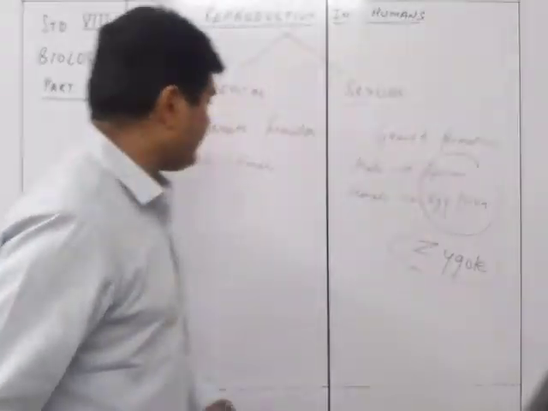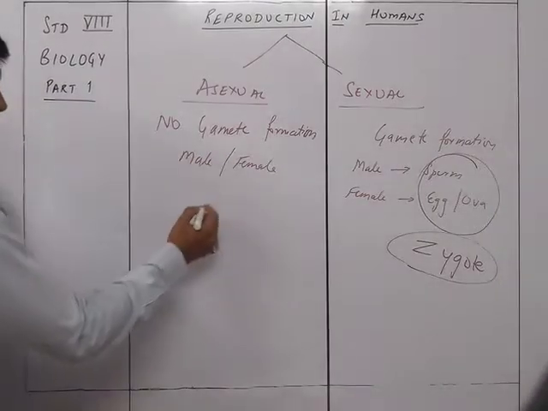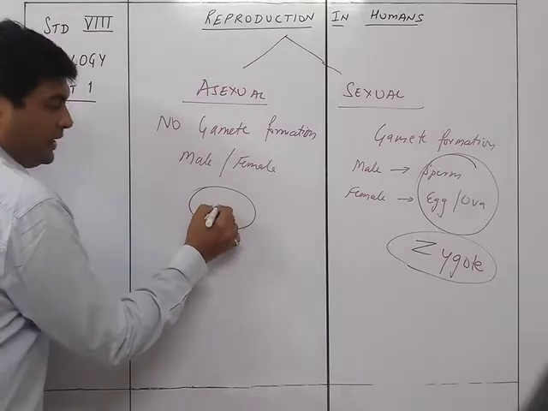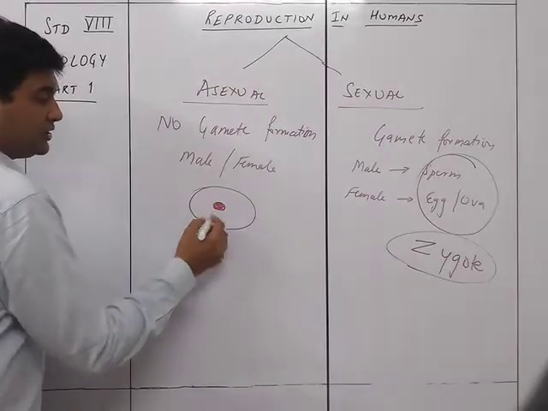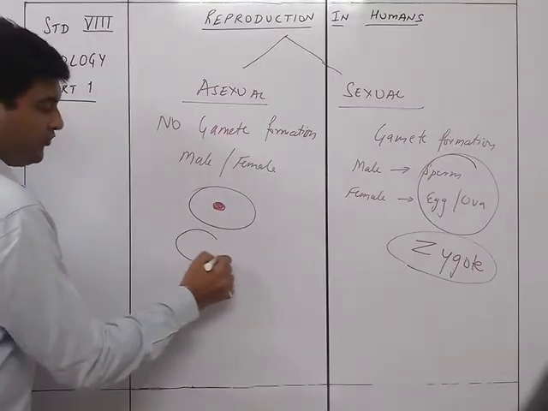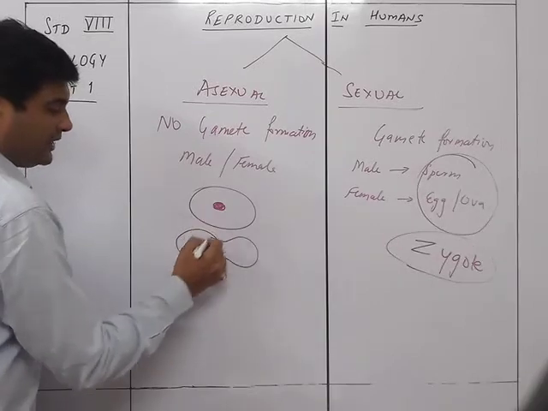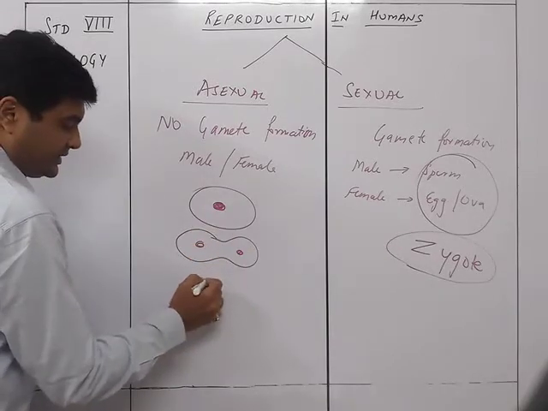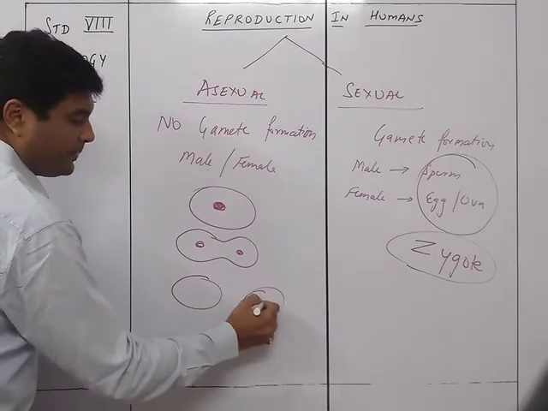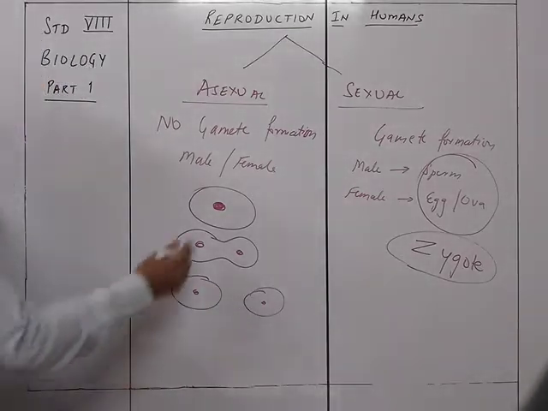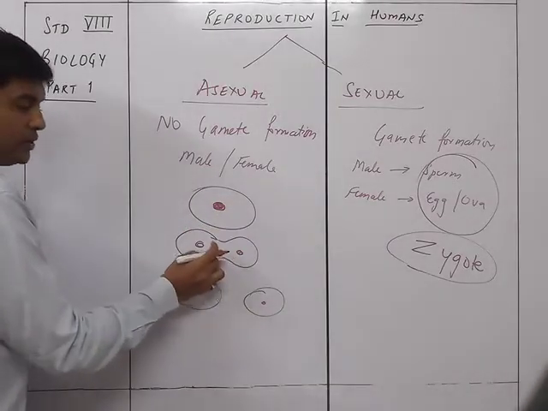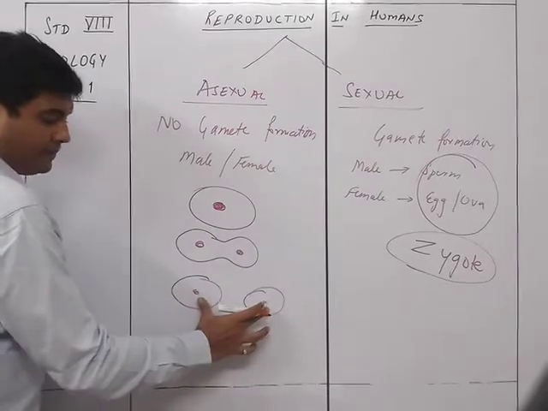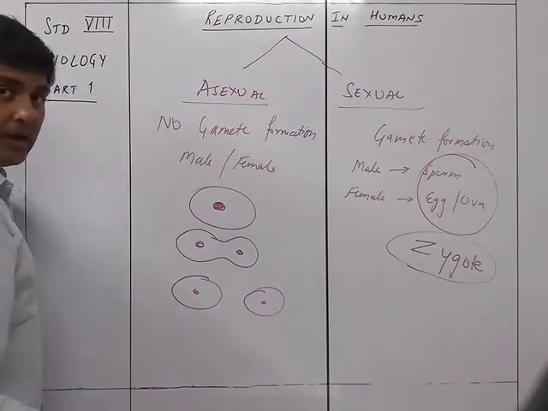So what happens in the asexual method over here is, if this is a cell and this is the nucleus, the nucleus first divides into two parts, and then this divides into two separate individuals. So one amoeba is going to split into two and form two separate amoebae.